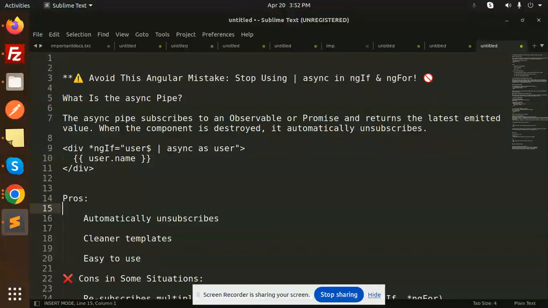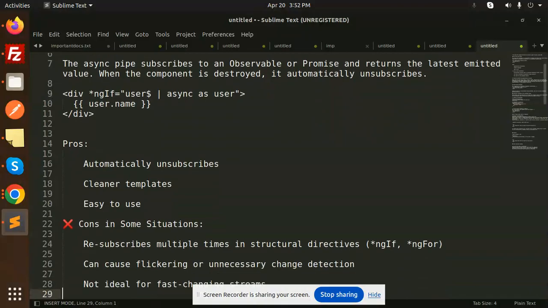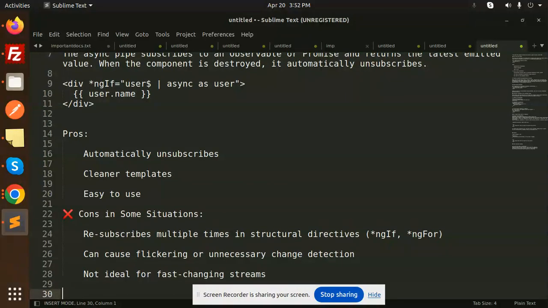So the first one is that it automatically unsubscribes. Now we have the second, that is cleaner templates, and easy to use. What is the con in some situations? It subscribes multiple times in a structural directive. If you go with ngIf and ngFor and use this, it resubscribes multiple times in a structural directive, can cause flickering and unnecessary change detection, and is not ideal for fast changing streams.